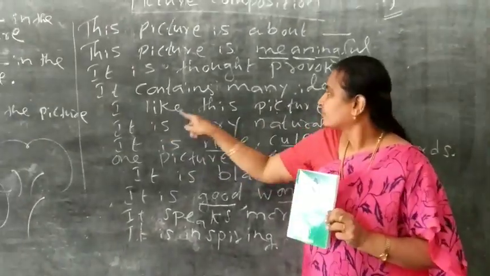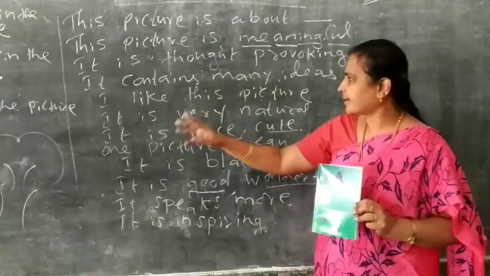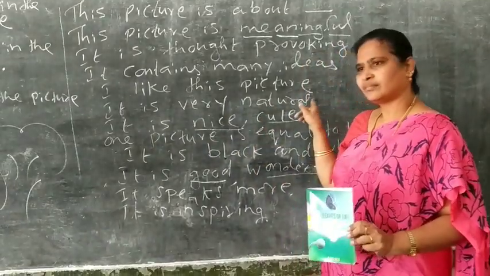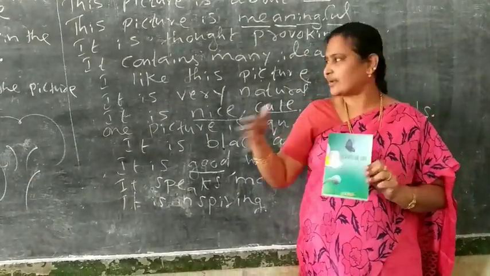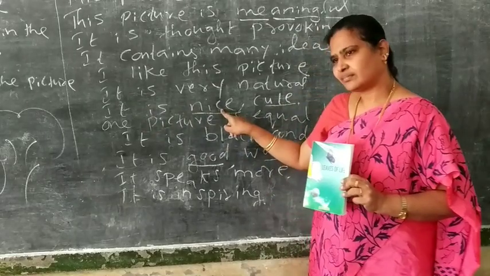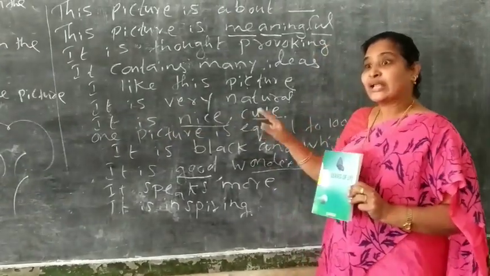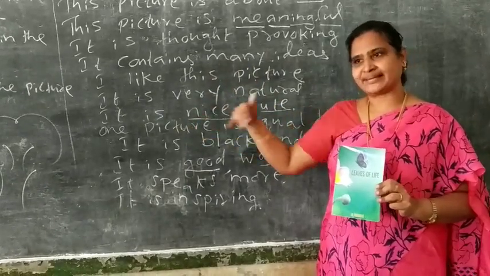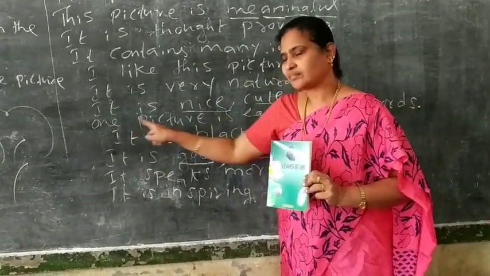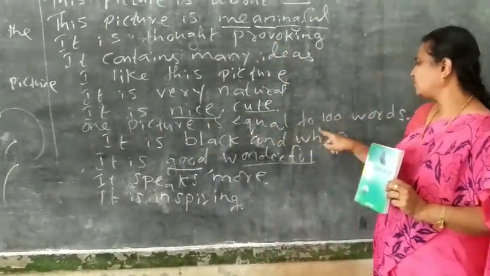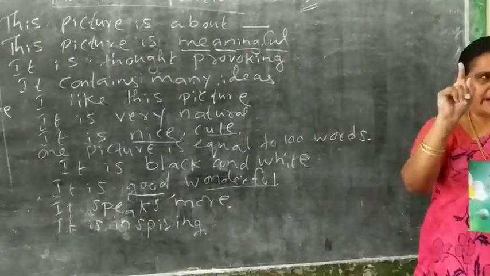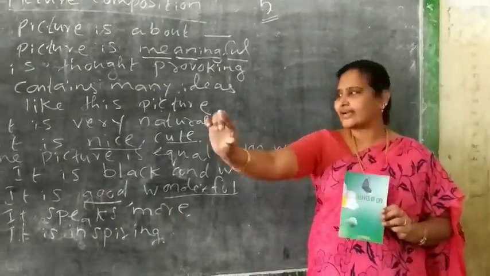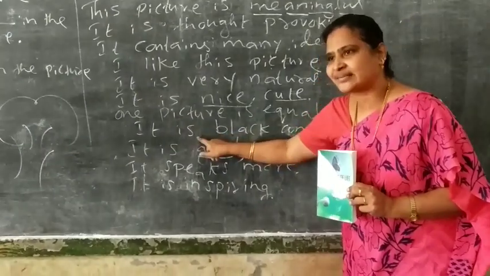Okay. I like this picture. Okay. It is very natural. It is very natural. And then it is nice. It is cute. Don't write comma. It is nice. One line. Second line. It is cute. Okay. Next one. One picture is equal to 100 words. So one picture is equal to 100 words. Next one.